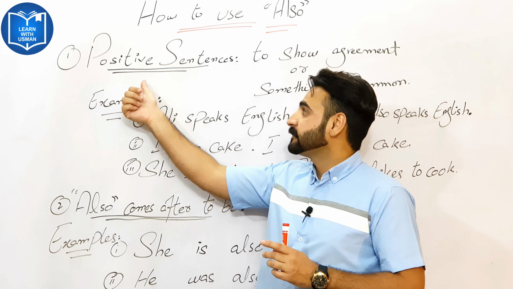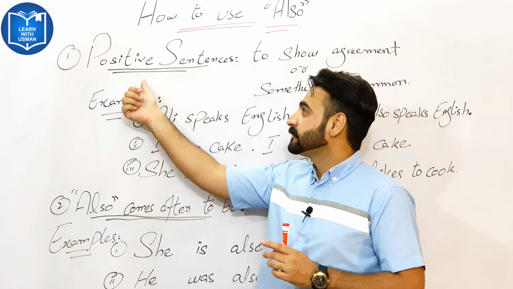The third way where or when we use "also" in our sentences, it comes with a verb other than to be, or it comes before a single verb form. For example, we have some examples. The first example we have: I also dance. Here we use "also". It comes before the verb. Okay? Single verb form. Got my point?